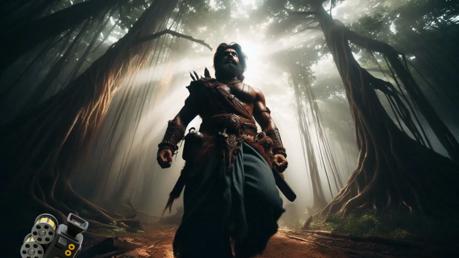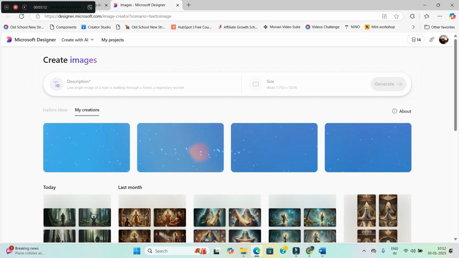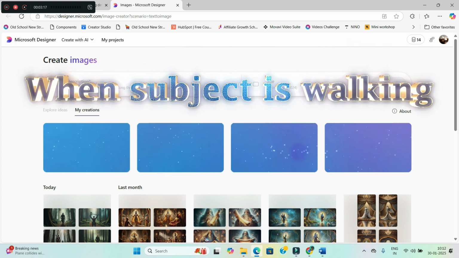This is low angle. It appears as if the camera is kept on the ground behind someone. Okay, we try to use these sort of angles when the character is walking and we are focusing on that character from the back.